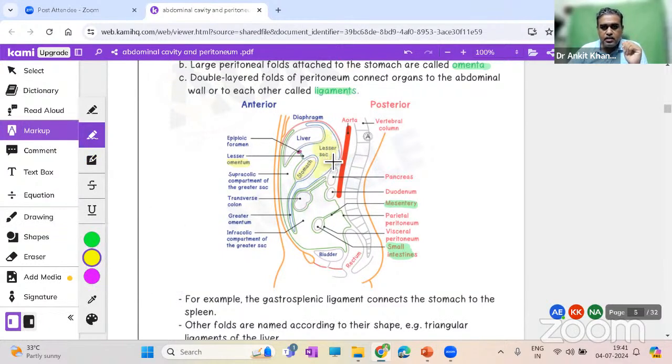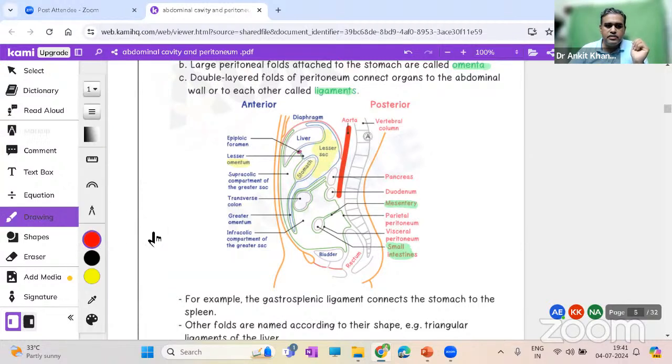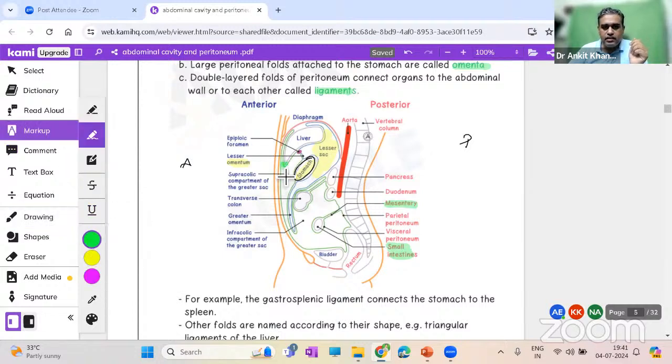This is again a sagittal view which we are looking at, and therefore this is the anterior side and this is the posterior side. This over here is the stomach. The small cavity behind the stomach is the lesser sac, and this whole other cavity over here will all be the greater sac.